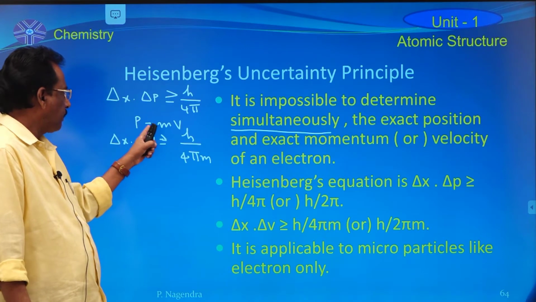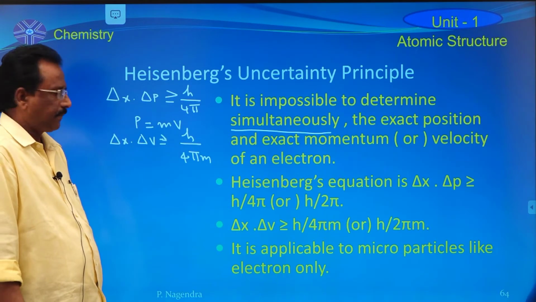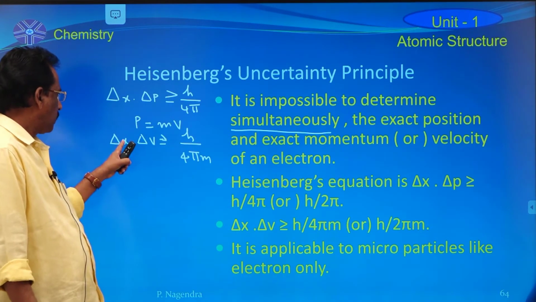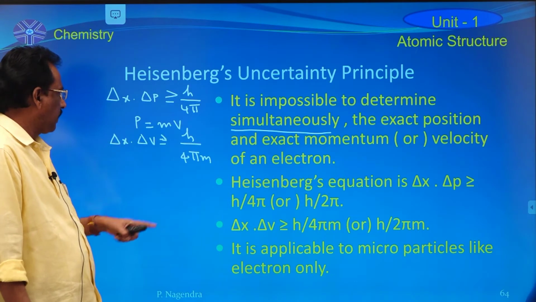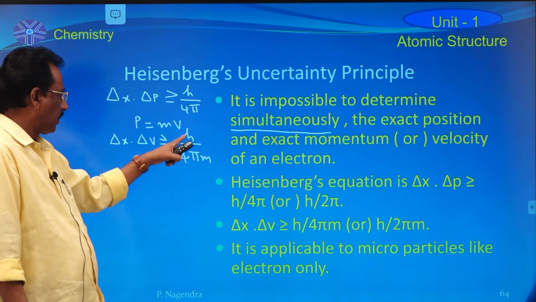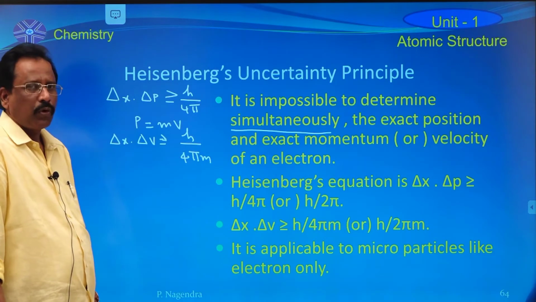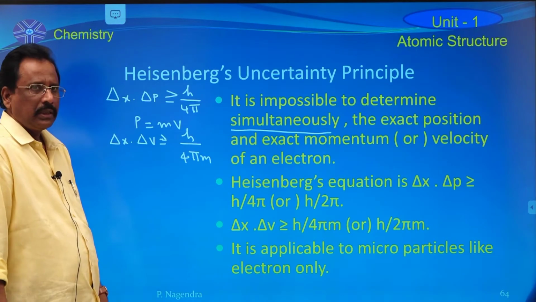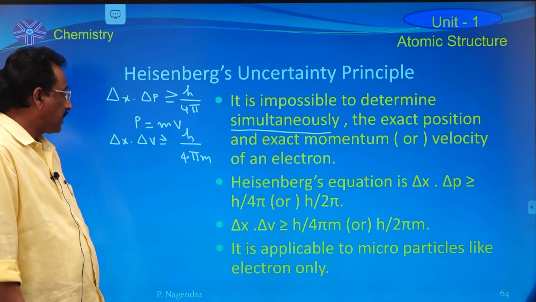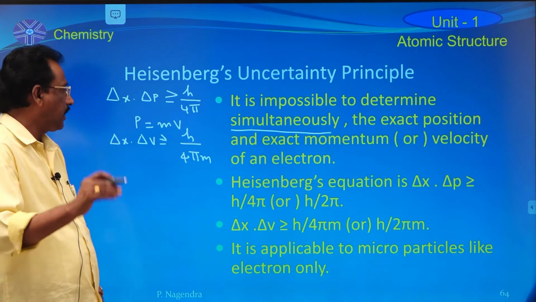But momentum p is equal to mass into velocity. Therefore, delta x into delta v is greater than or equal to h by 4 pi m. This equation is known as Heisenberg's uncertainty equation.